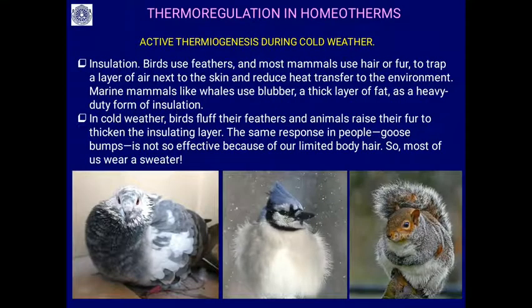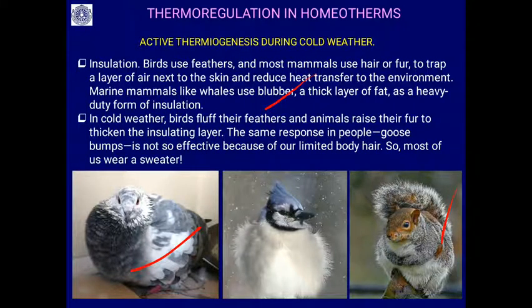Then active heat production also occurs due to the insulation of the feathers and fur. You will find in the case of whales there is blubber; in cold weather birds will fluff their feathers, and in mammals there is piloerection, goose bumps.